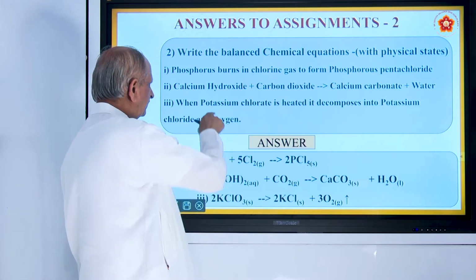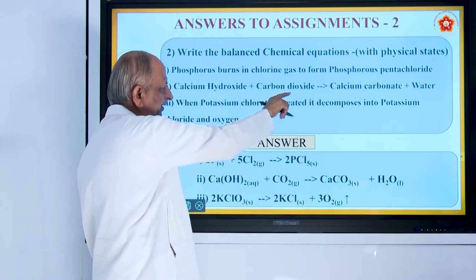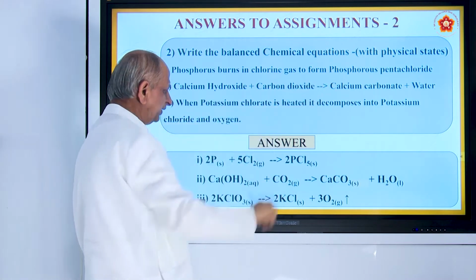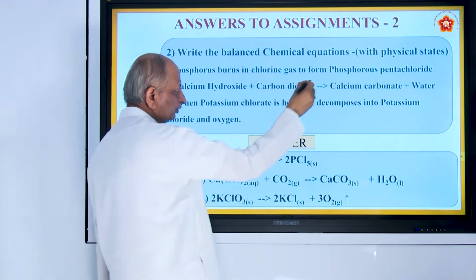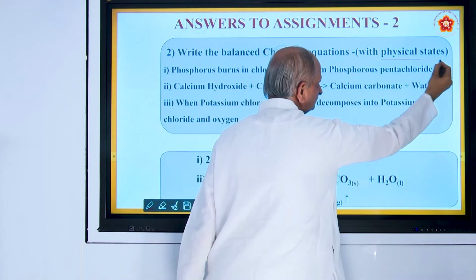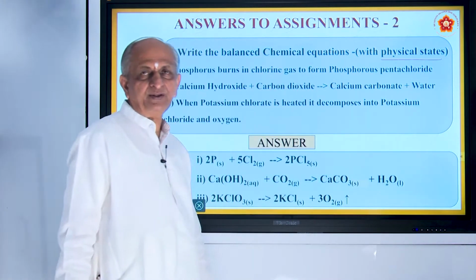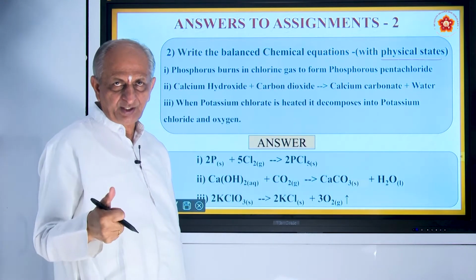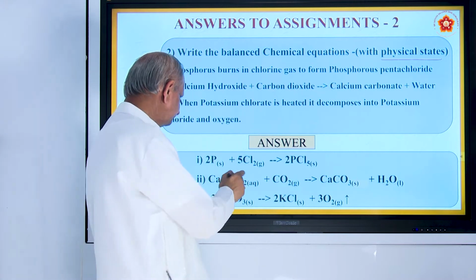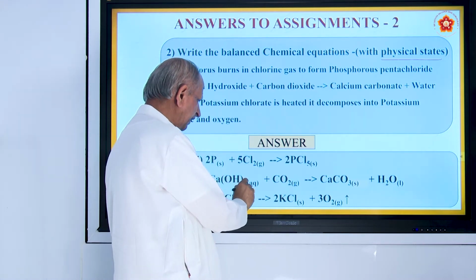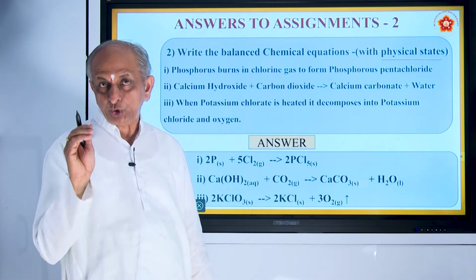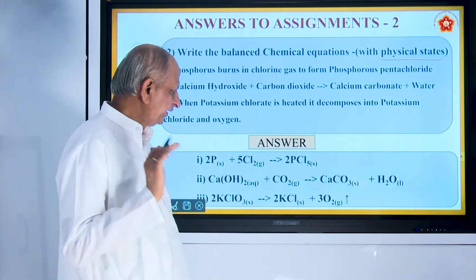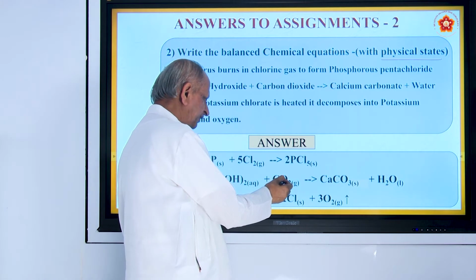And second reaction, calcium hydroxide plus carbon dioxide gives calcium carbonate plus water. Here you must write the physical state. They have asked you to write physical state. Physical state means what? Whether it is a solid or liquid or gas. So, calcium hydroxide (aq): aq means what? Aqueous solution, means you must take solution. Solids will not react. Carbon dioxide is a gas.